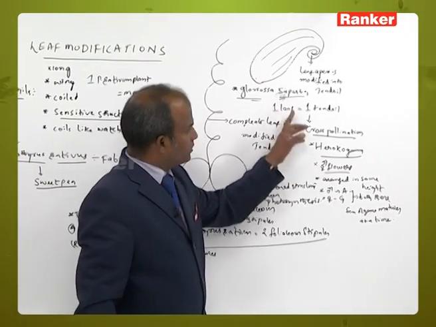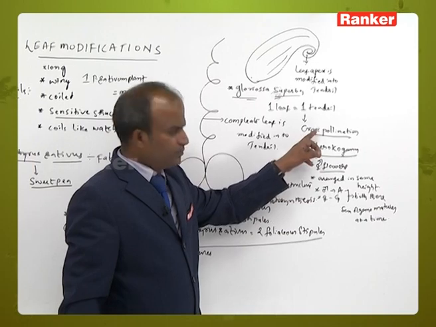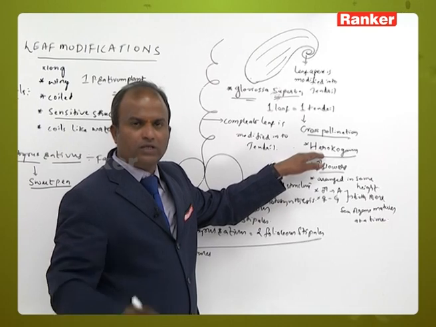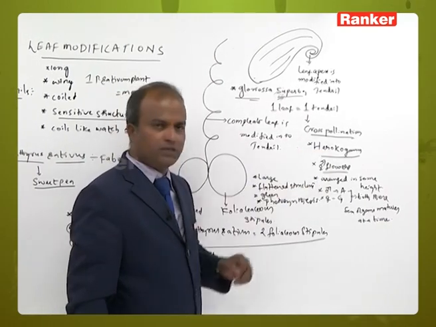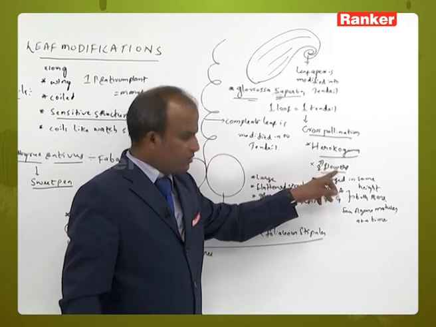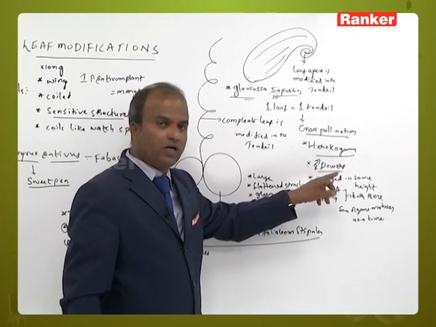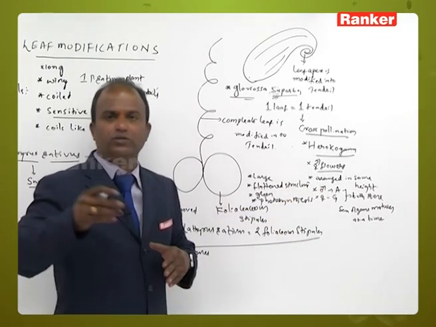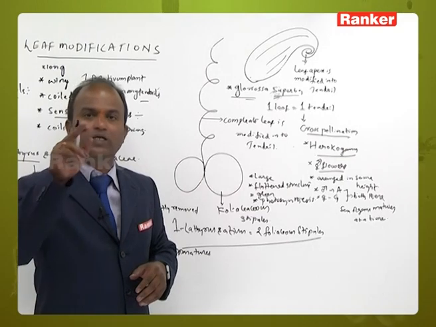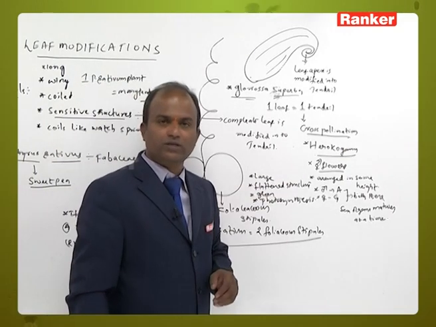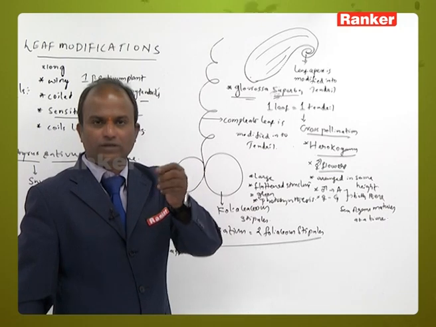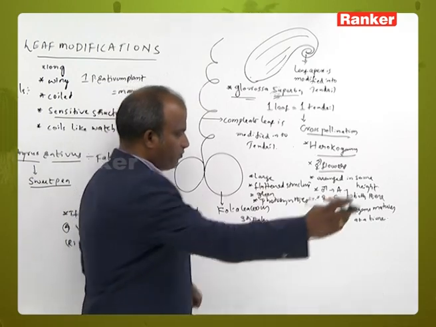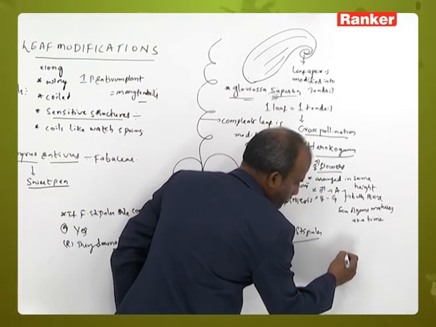That means Gloriosa superba shows cross pollination. What is the contrivance that favors cross pollination by stopping self pollination? That is hercogamy. It shows bisexual flowers where both sex organs are at the same height and maturing at the same time, but it still favors cross pollination by stopping self pollination. See what it does.